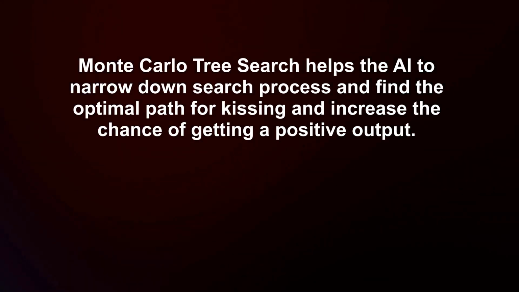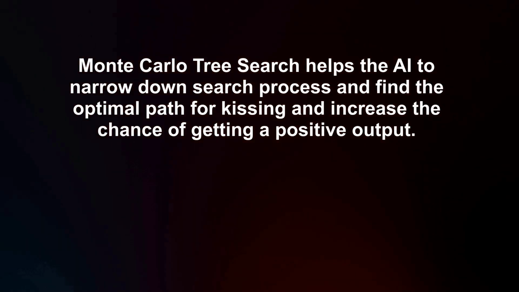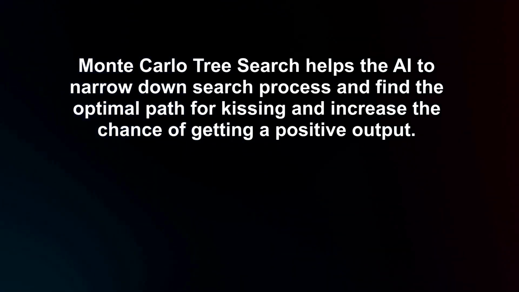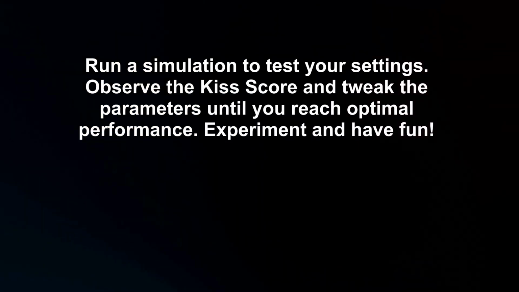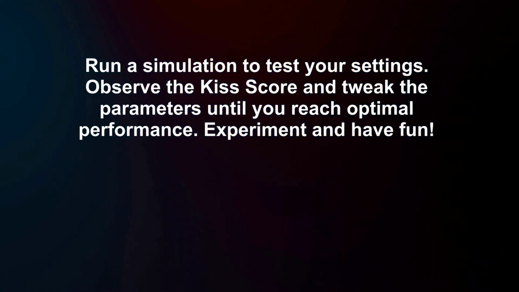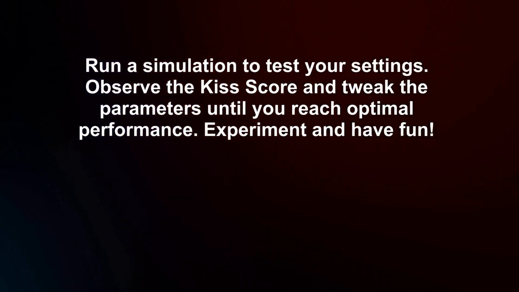Monte Carlo tree search helps the AI to narrow down the search process and find the optimal path for kissing and increase the chance of getting a positive output. Run a simulation to test your settings. Observe the kiss score and tweak the parameters until you reach optimal performance. Experiment and have fun.